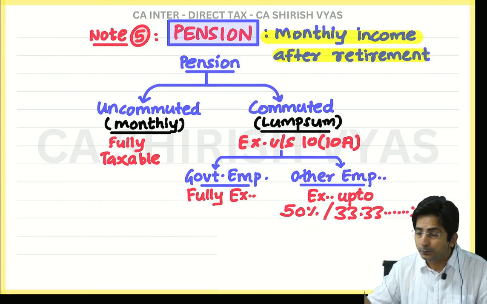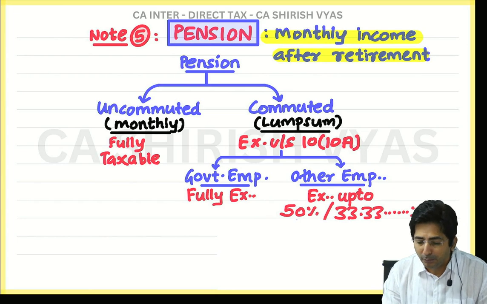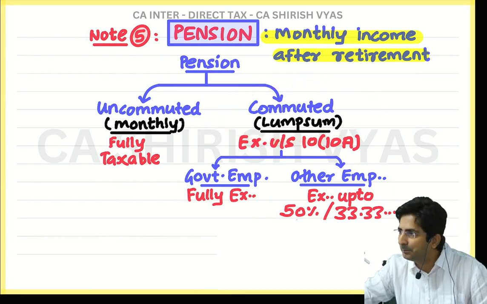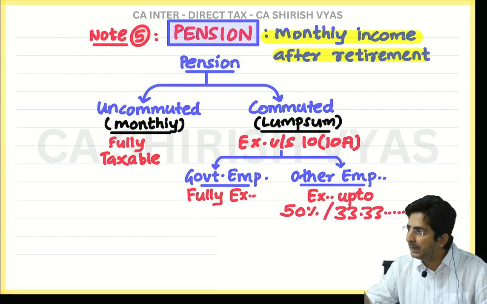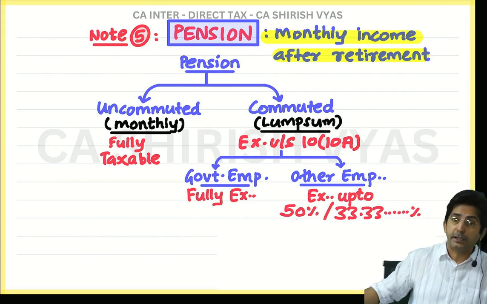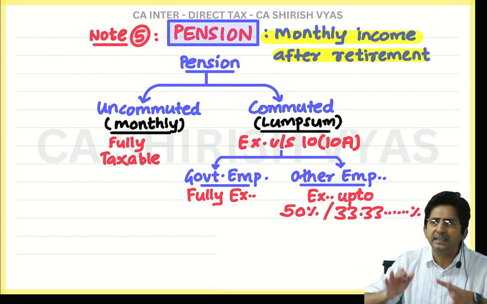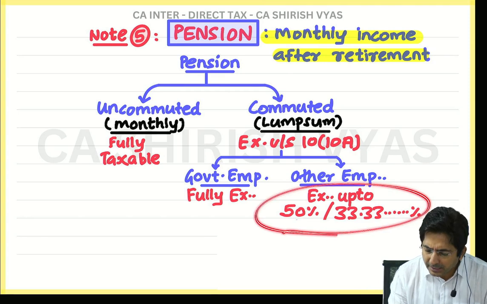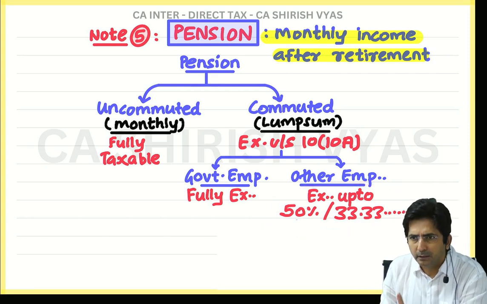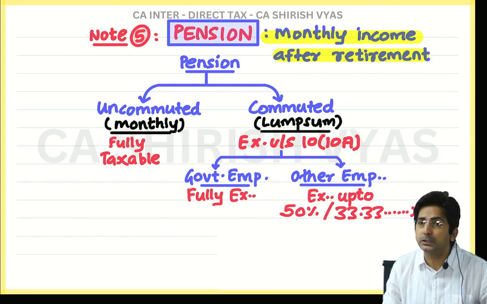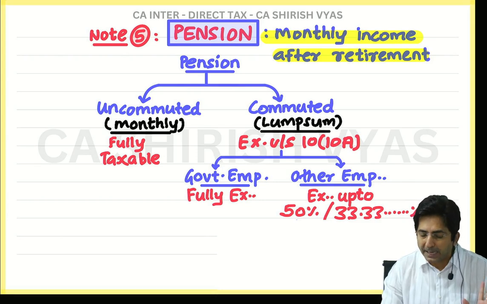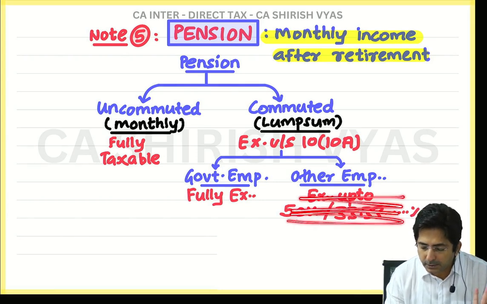You might be thinking, whatever amount you received, 50% is exempt. It's not that simple, dear. Had it been that simple, I would have explained it easily. This looks simple, 50 and 33.33, but there is some interesting calculation which is better understood in the form of a question. So for the time being, just ignore this.